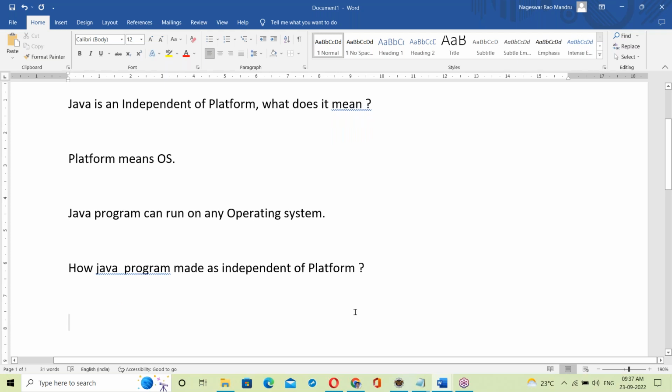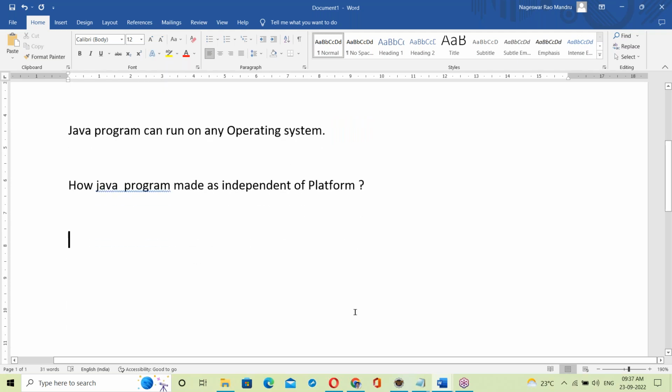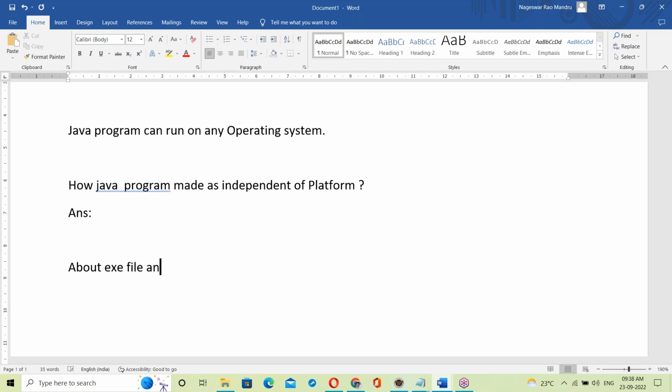To answer this question, you must have some knowledge about the exe file and the dot class file. If you have that knowledge, then it is easy to understand.